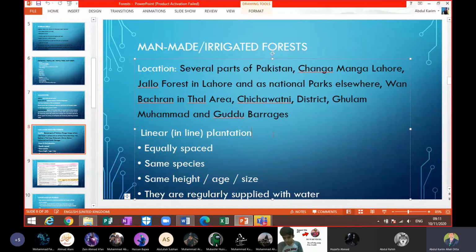Equal space is given, beta, and the same species. I mean one type of species has been planted over there. They have the same height, same age, same size, and they are regularly supplied with water. You understand that? Because they have been planted by human beings, they are regularly irrigated.